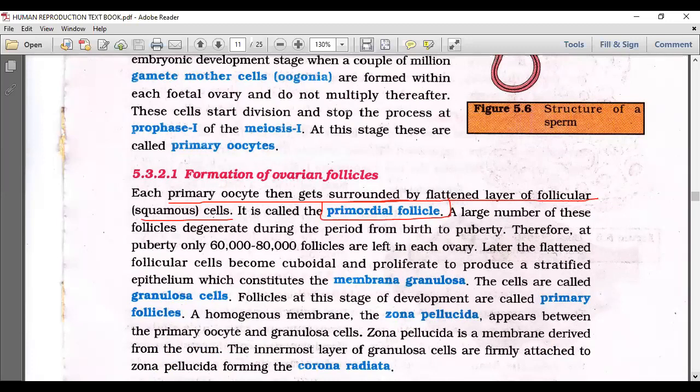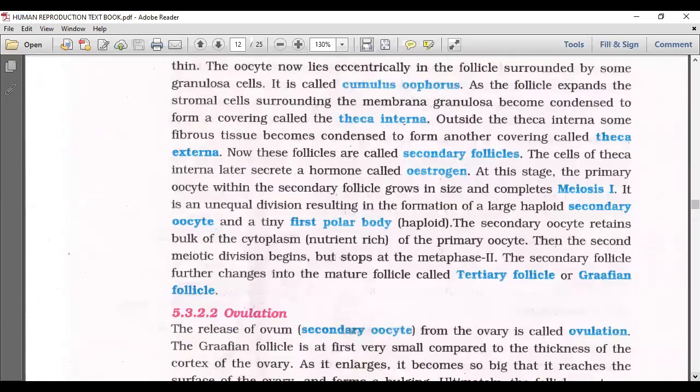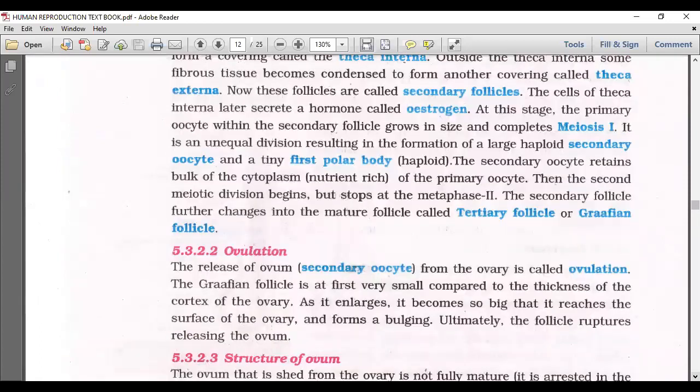The primordial follicle develops the theca externa, theca interna, membrana granulosa, zona pellucida, corona radiata, which we have seen in the sequence of layers earlier. That forms the secondary follicle, then the tertiary follicle, then the Graafian follicle. We'll discuss that also, but we are pursuing only one particular concept now. Finally, the Graafian follicle is formed. Then what next? Ovulation occurs. The release of ovum from the ovary is called ovulation.